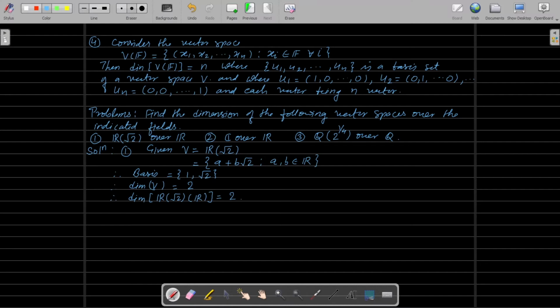Okay, now let us see the second example, number 2. Given the vector space V equal to C, the set of complex numbers.